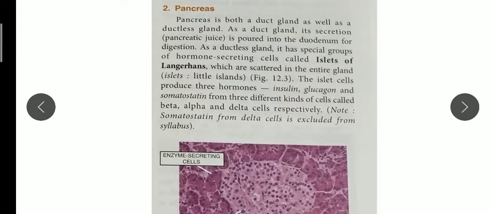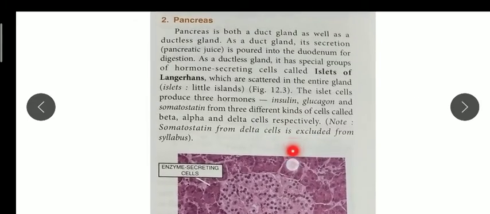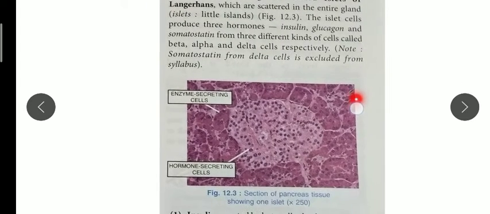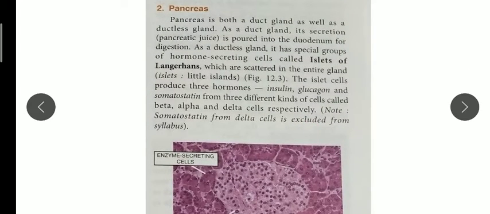On the other hand, the ductless gland, which is a hormone secreting gland, is shown here in microscopic structure. It is called the islets of Langerhans. You can see here the scattered dot-like structures, they are the islets of Langerhans. These cells produce three hormones. You should remember the hormones secreted by the islets of Langerhans, which is a part of the pancreas.